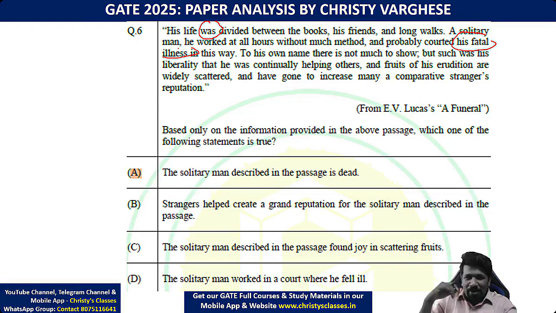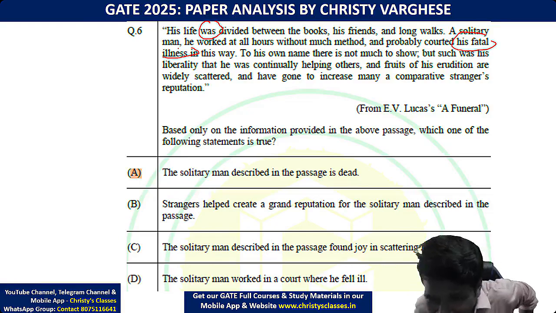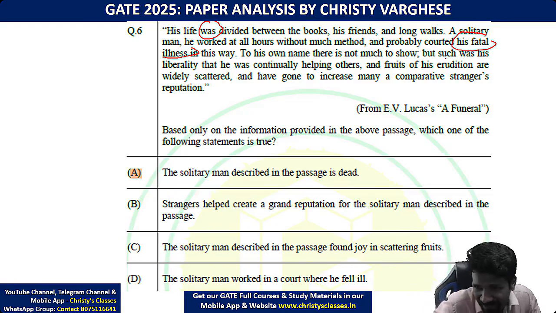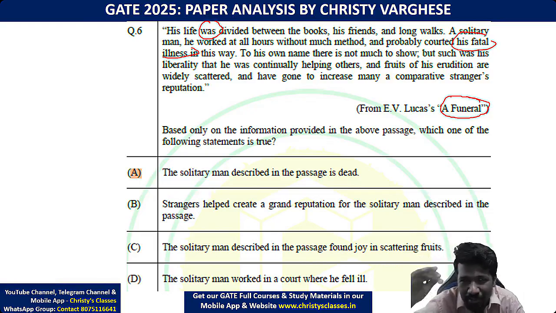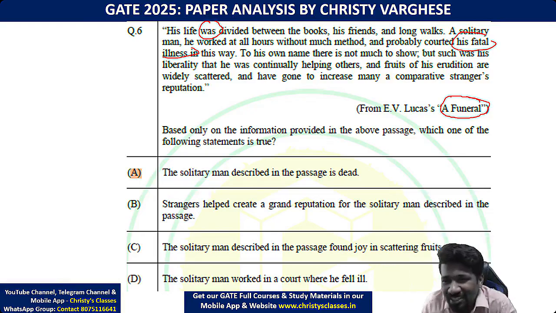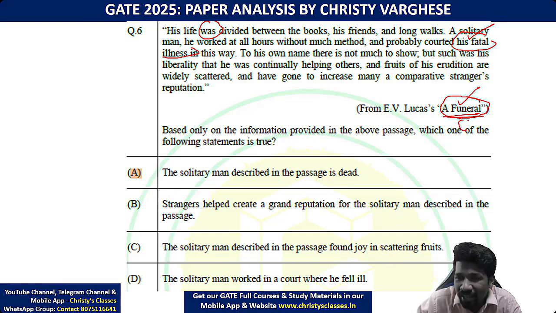Normally we say good about a person when the person is dead ना. When the person is expired we say good about the person. उसके पहले we will say bad about him or her. But when the person is expired, immediately he become a saint. I'm not telling about the person in this passage. I'm telling in general. So past में एक person के बारे में, उसको एक fatal illness भी था. और finally ये passage एक funeral नाम के work से लिया है.